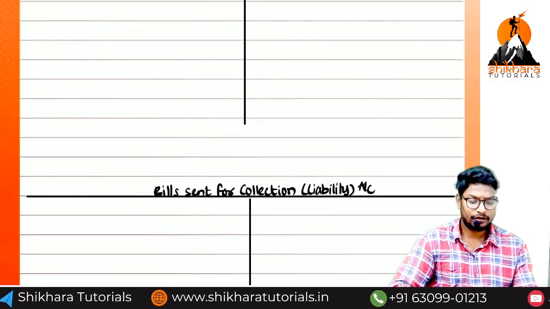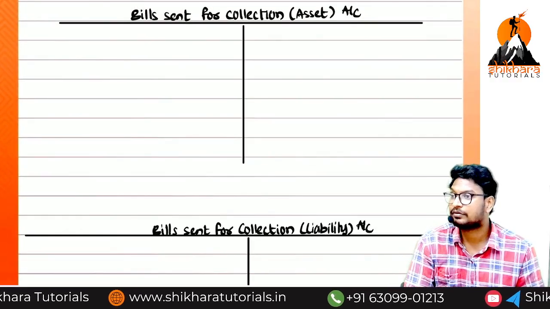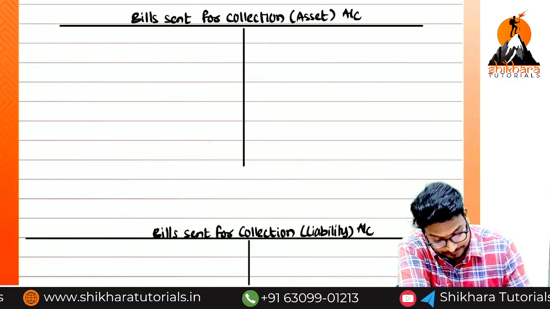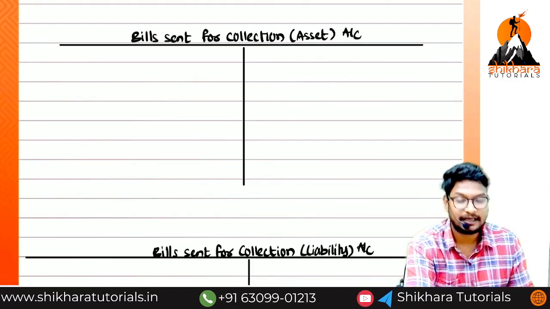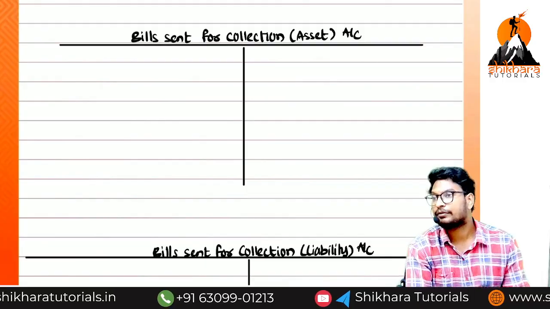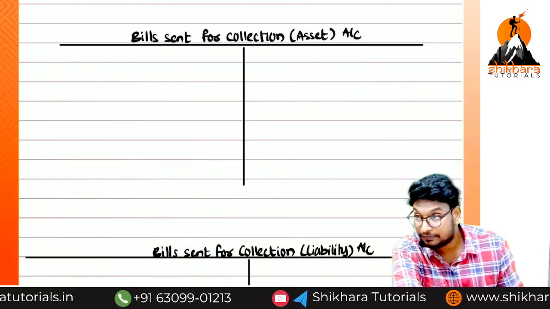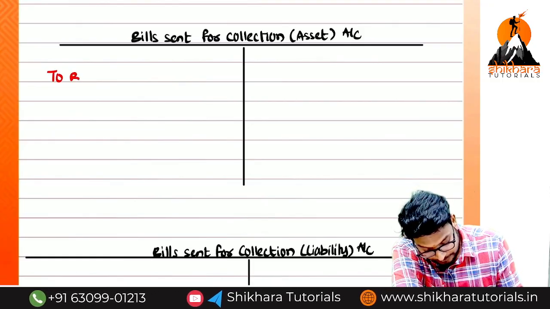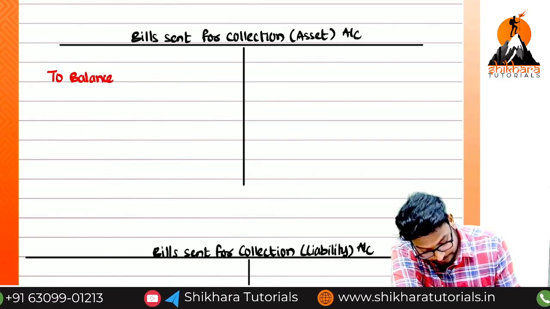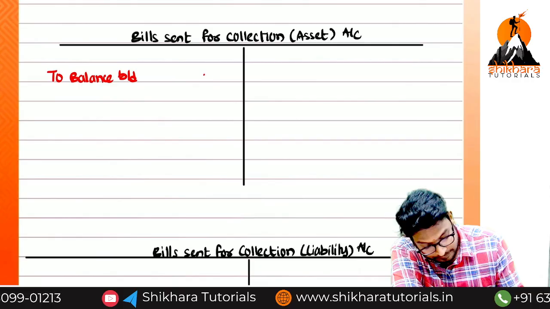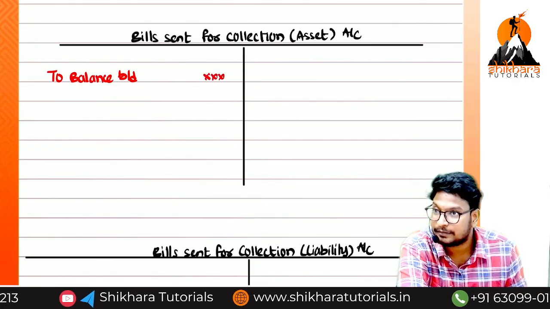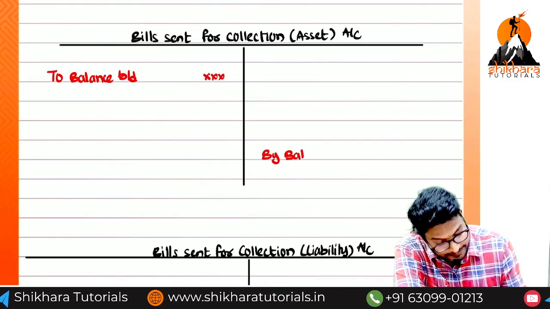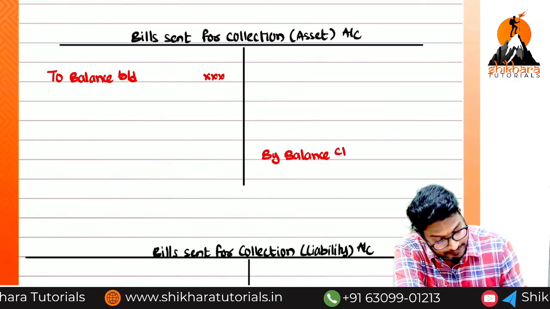Okay, we have discussed the modern approach in the previous class. Can you tell me, which balance does an asset have? A debit balance. The opening balance will be on which side? Debit side. So what do we need to write? Brought down or carried down? Brought down. So, to balance brought down. Closing balance, credit side. So what do we need to write? By balance carried on.